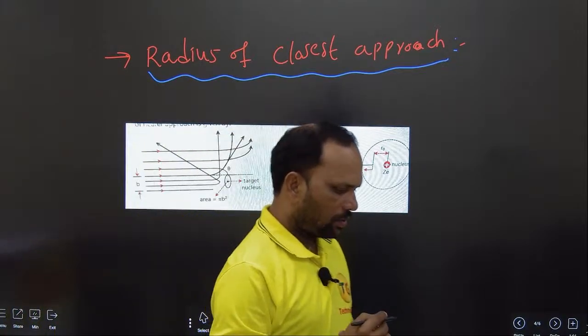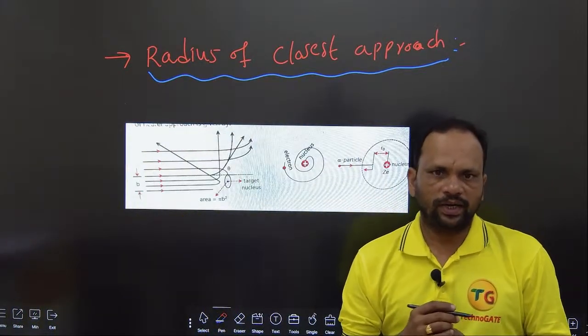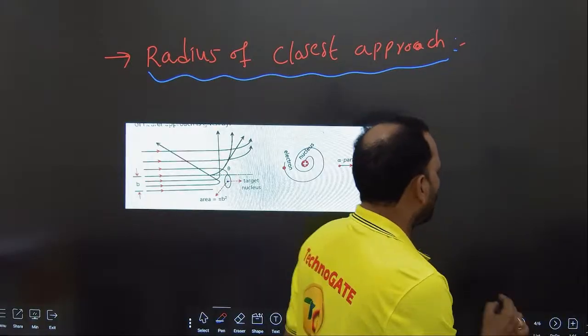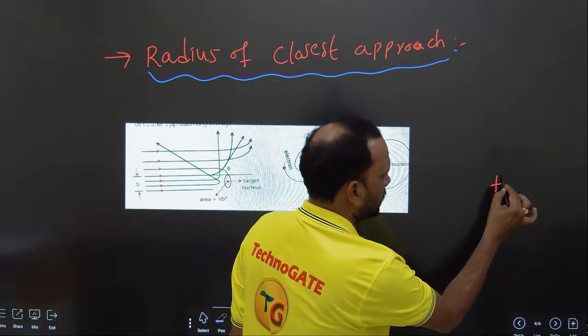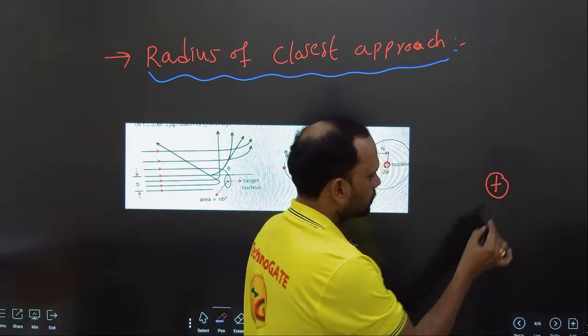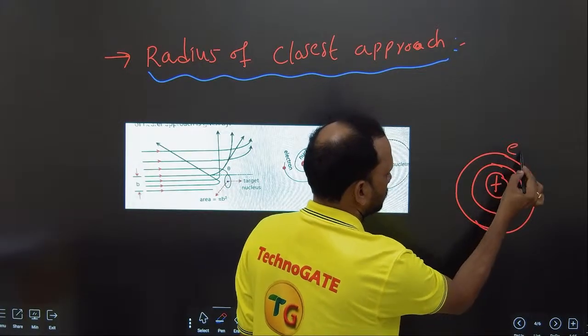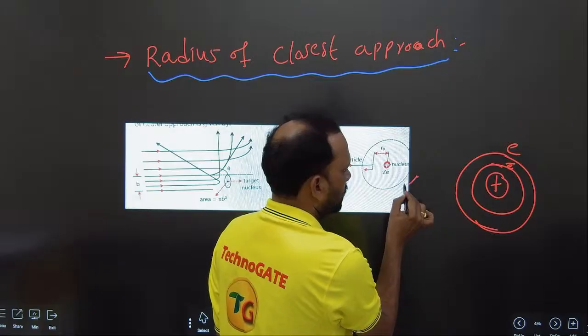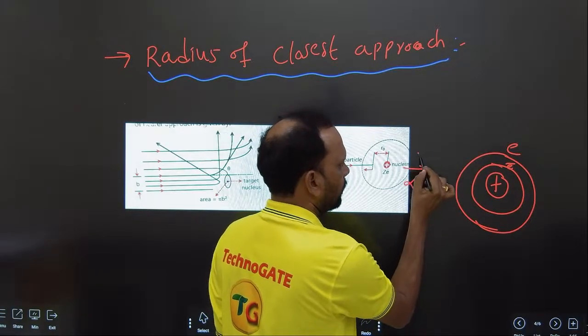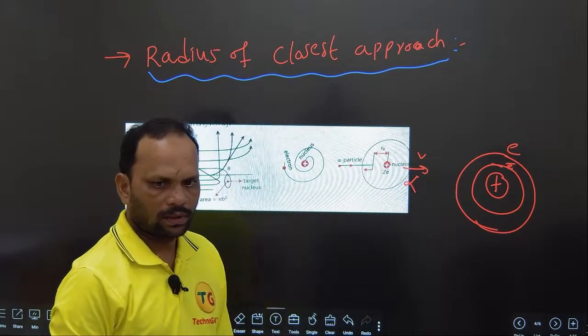So, radius of closest approach. Here there is a gold foil atom, and around this nucleus electrons are rotating. Alpha particles are coming with some particular velocity, right?